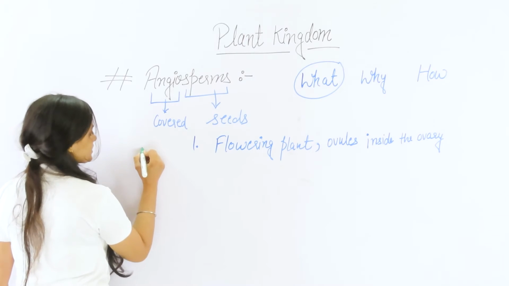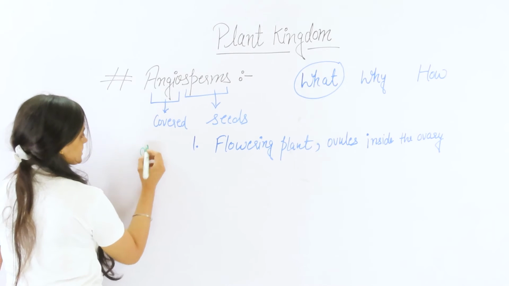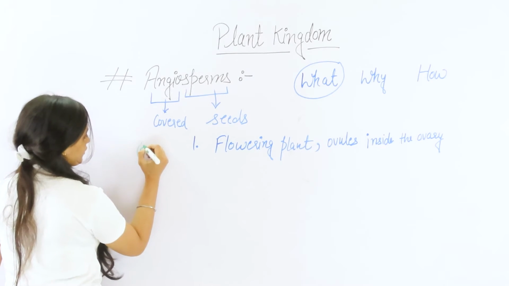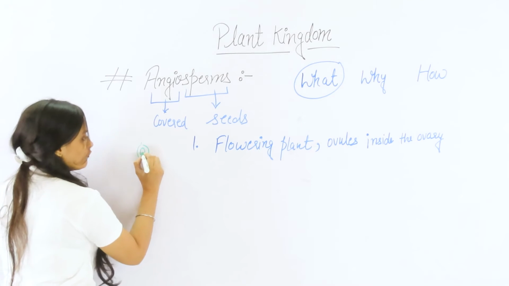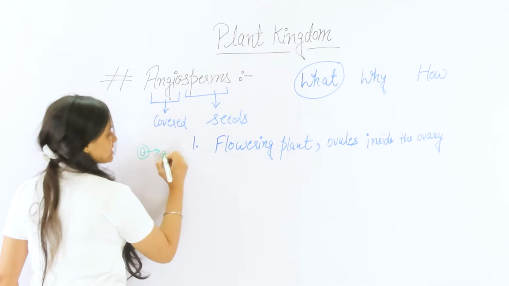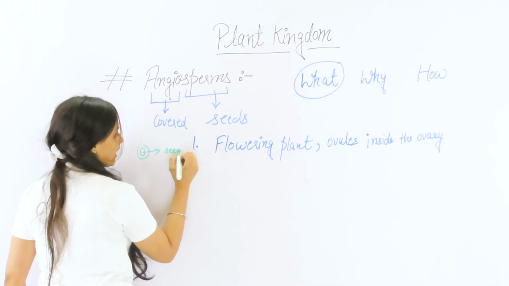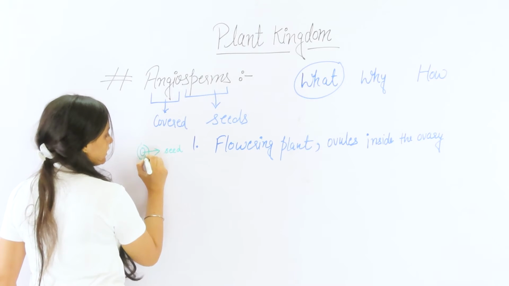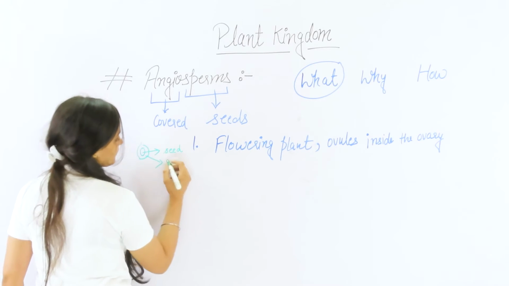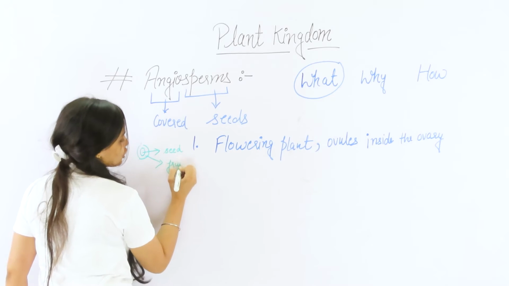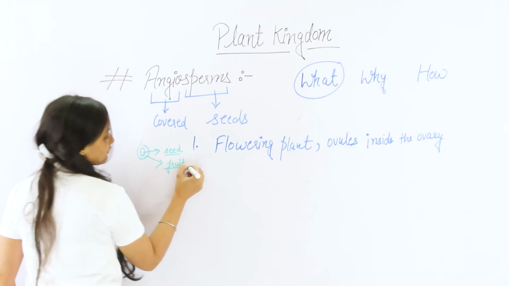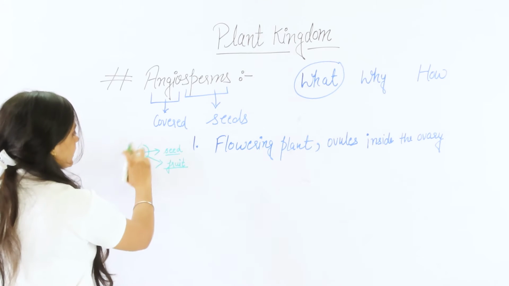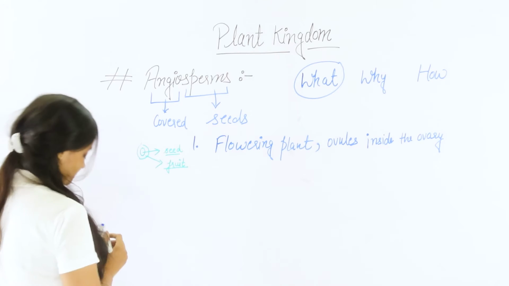See here, this is an ovule which is present inside the ovary, and later this ovule develops into the seed, and this ovary develops into the fruit. So we can say the seed is enclosed within a fruit, or the ovules are enclosed within an ovary.